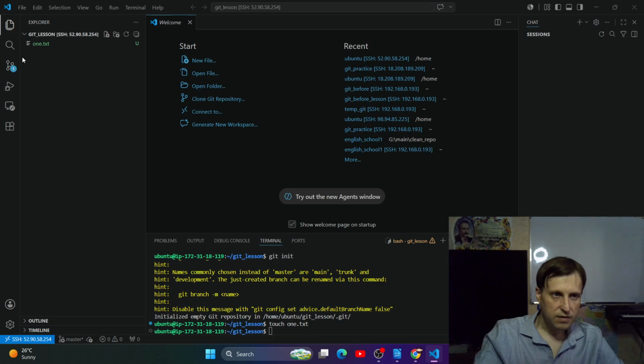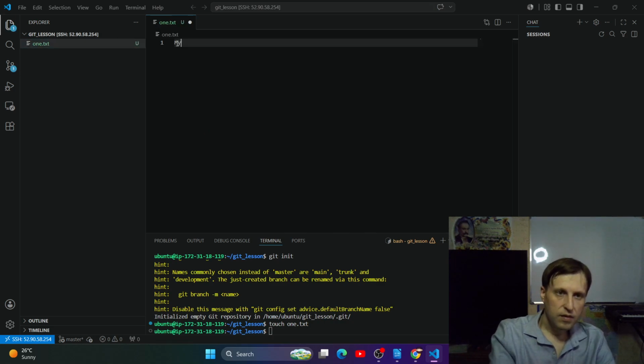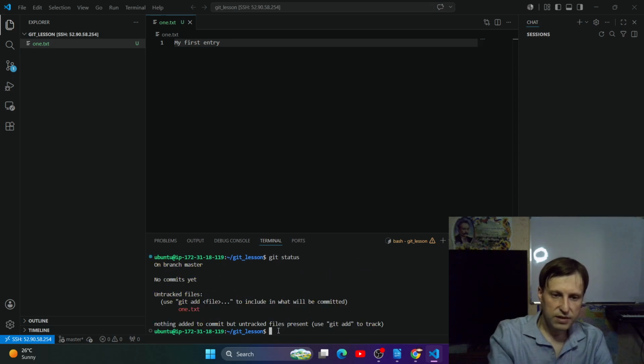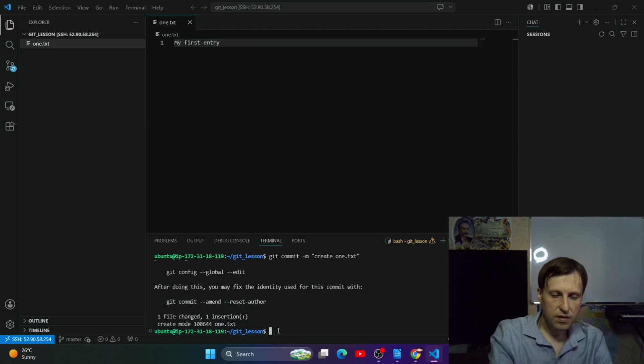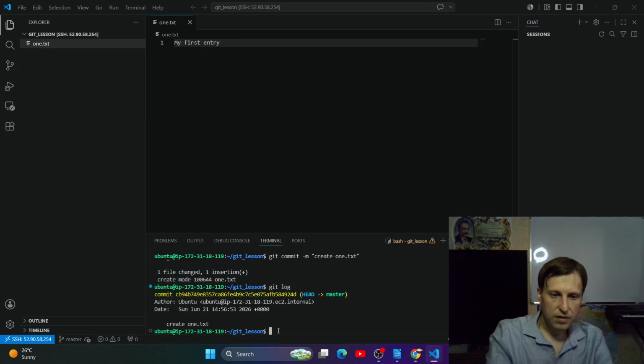Let's type something here. My first entry. If we type git status, you will see that it's red. So we need to git add, git commit, and here it will create 1.txt, right? 1.txt. Okay, if you type git log, you will see that we have just one commit for now.